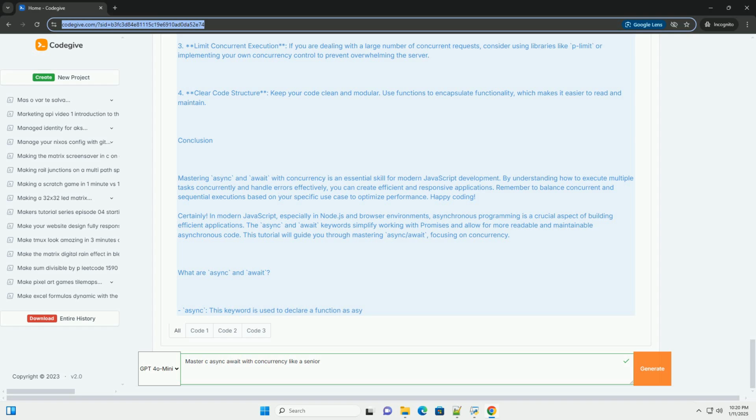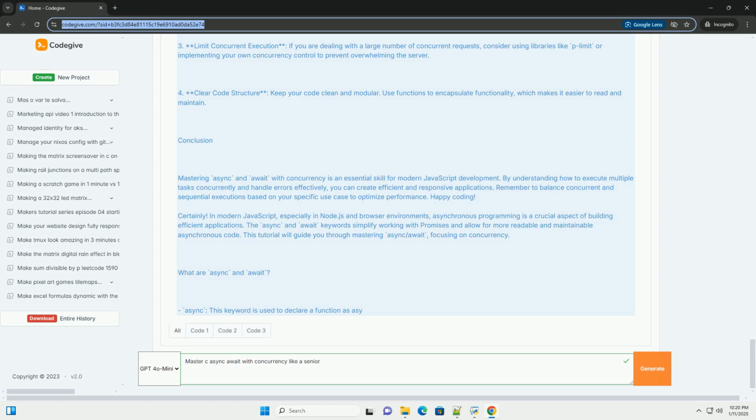Happy coding! Certainly. In modern JavaScript, especially in Node.js and browser environments, asynchronous programming is a crucial aspect of building efficient applications. The async and await keywords simplify working with promises and allow for more readable and maintainable asynchronous code. This tutorial will guide you through mastering async/await, focusing on concurrency.